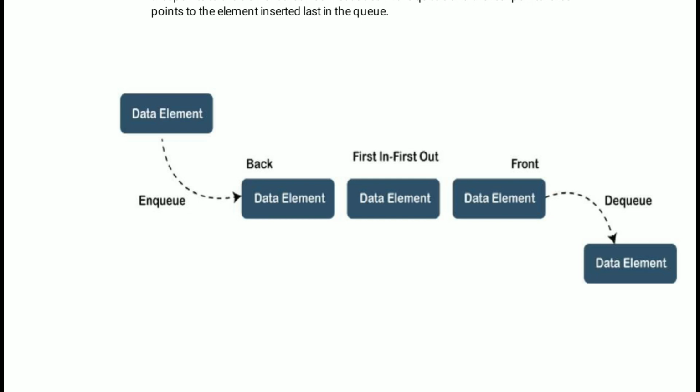LIFO means last in first out, FIFO means first in first out. LIFO means whatever element we insert last will be deleted first. FIFO means whatever data element we insert first will be deleted first.